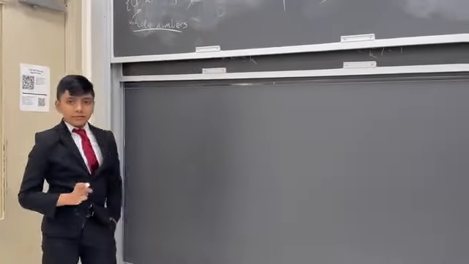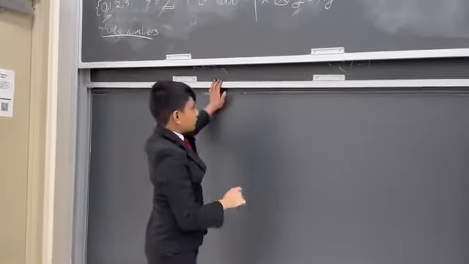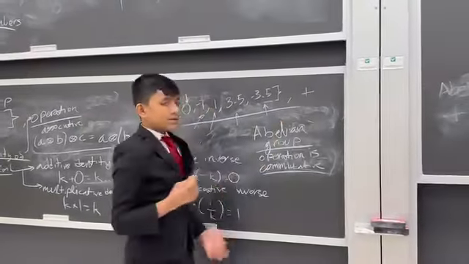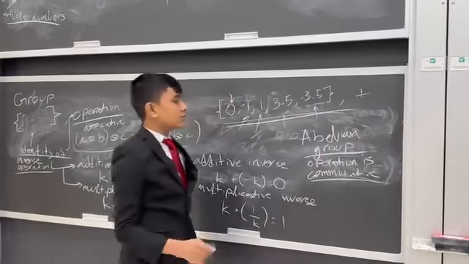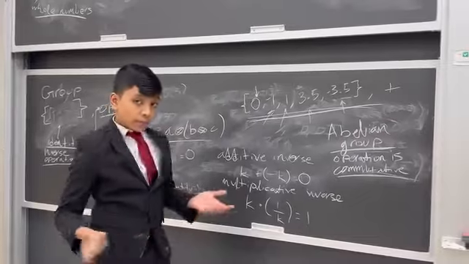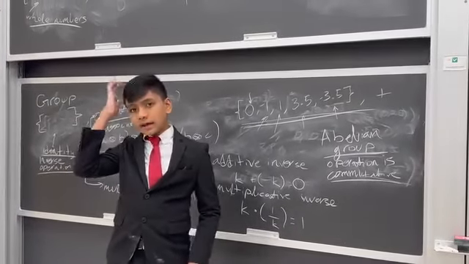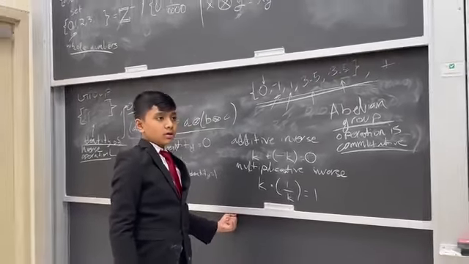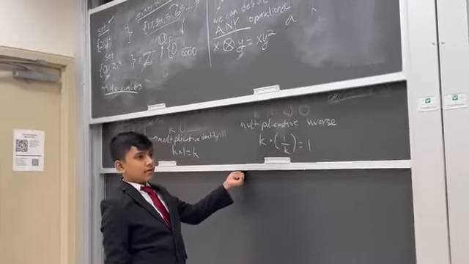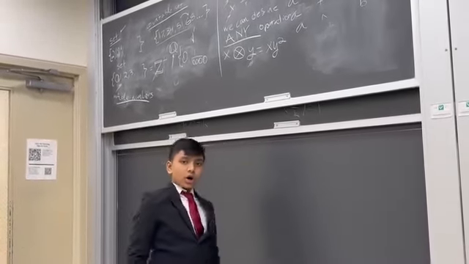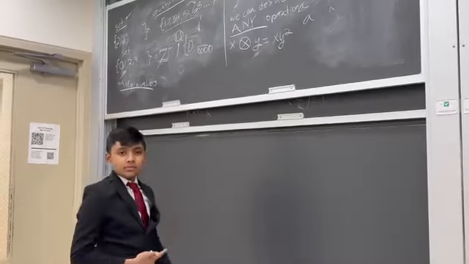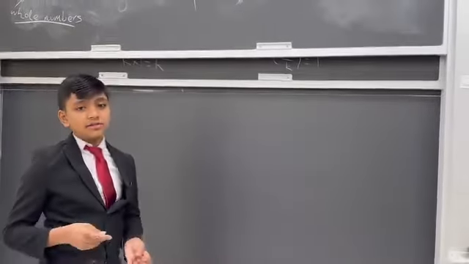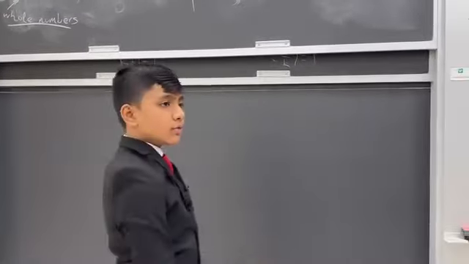Now, let me give you an example of an abelian group. I already just gave you one. Addition right here, as you should all know, is commutative. So this right here is an abelian group. But most operations that are associative, at least the ones that I could think of with my tiny little brain, are also commutative. The only things we usually think of when we hear that kind of stuff are compositions of addition and multiplication, which all end up being commutative or commutative and associative on their own. So they always form abelian groups.